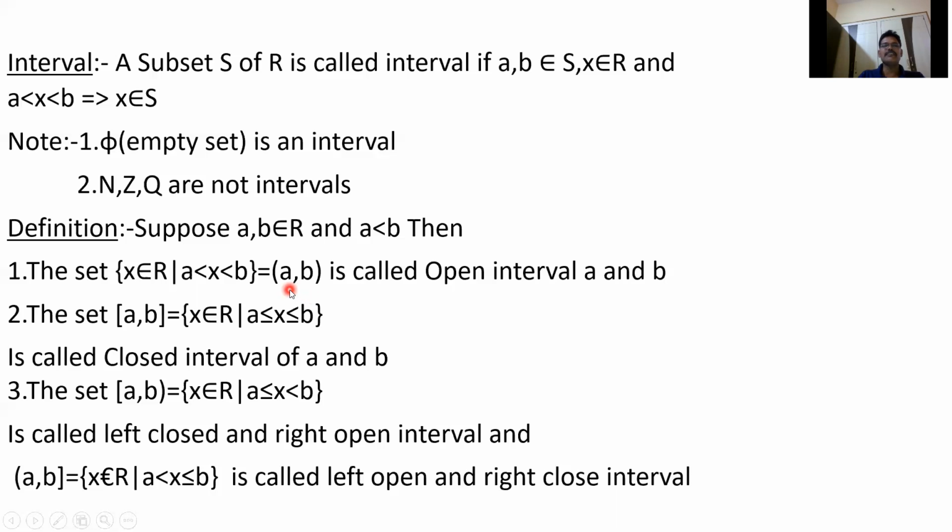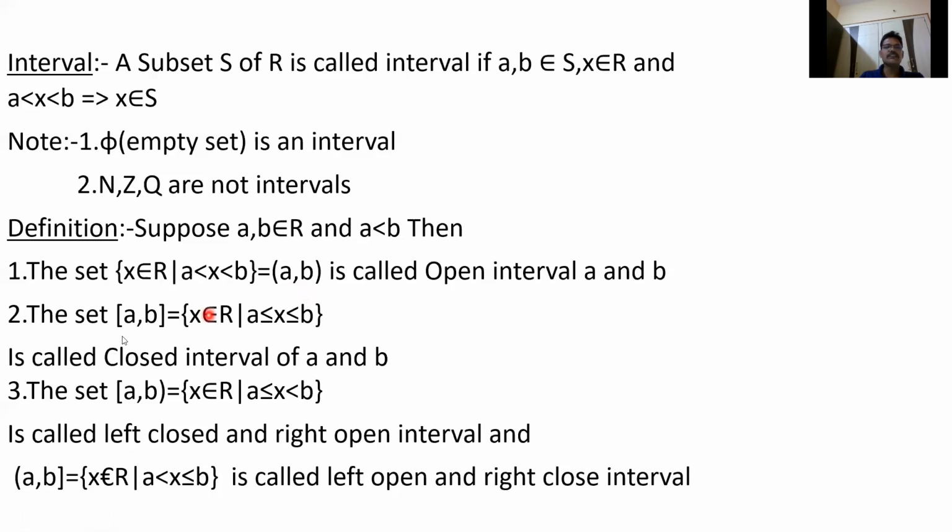For example, if you take 1 and 3, the open interval (1, 3) means the set of all real numbers between 1 and 3.